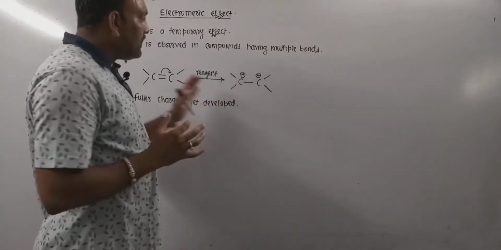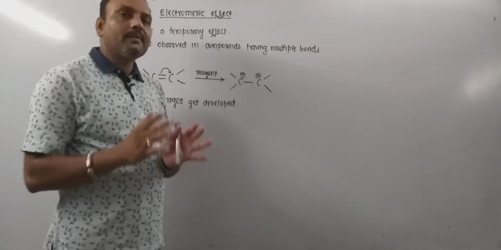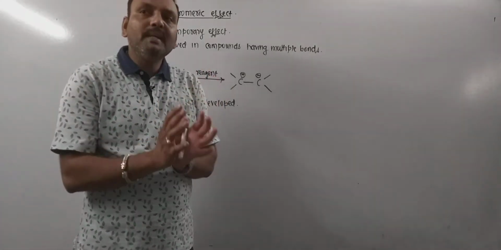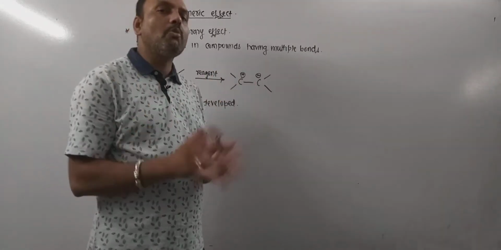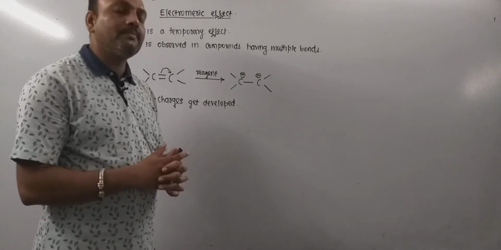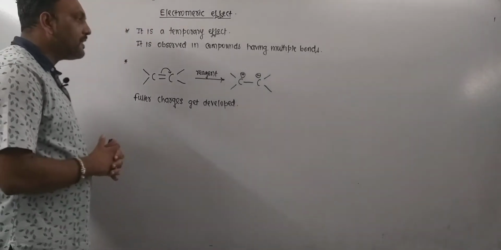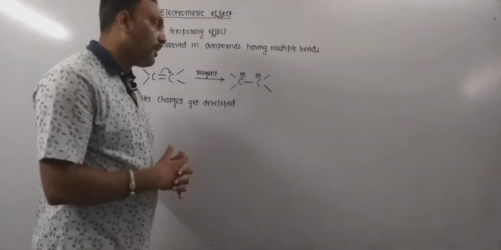Now if the reagent is removed, then what happens? Remember, the electromeric effect can be seen in the presence of polar reagents only, and if the reagents are removed, then the original electronic conditions will be restored.